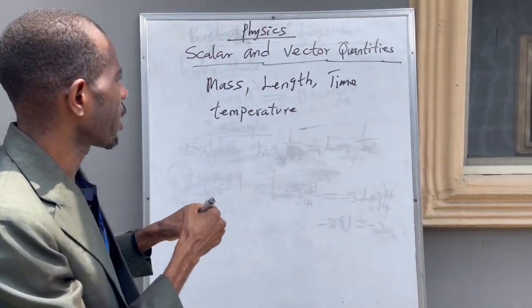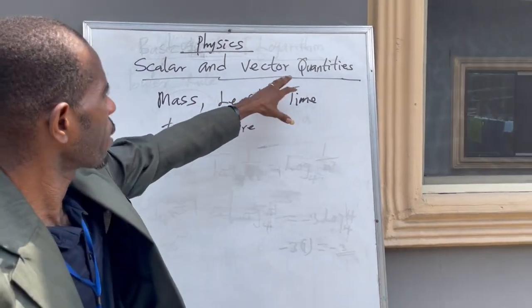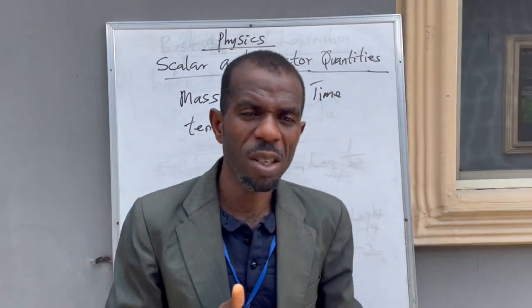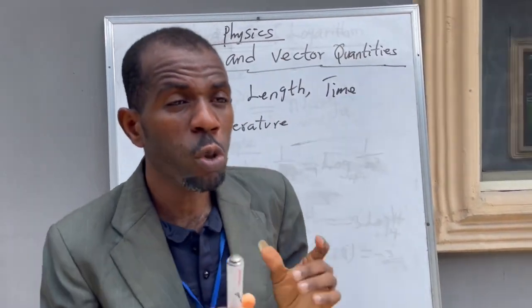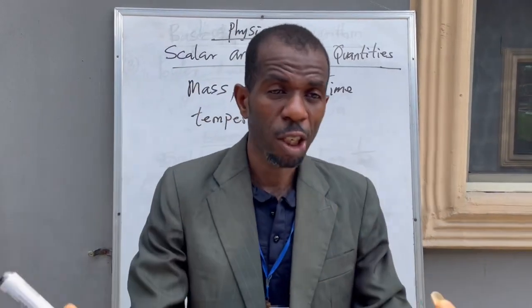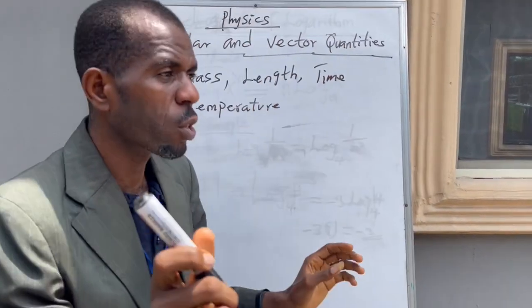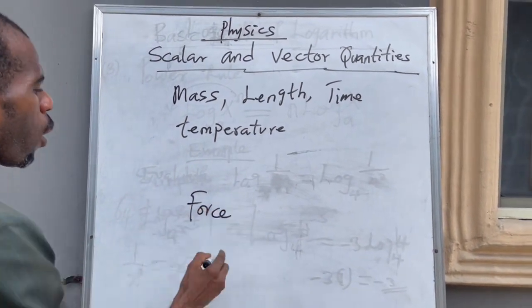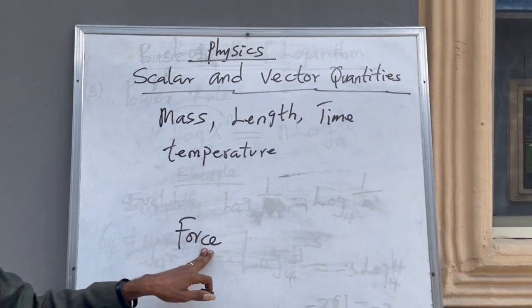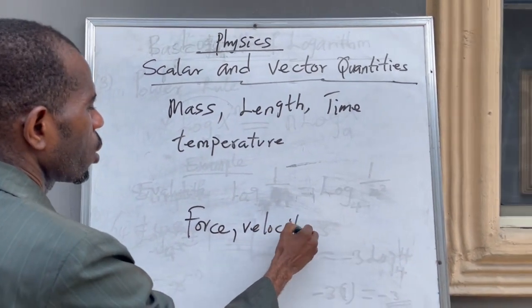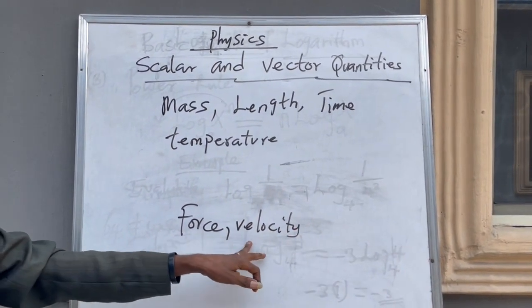Now let us look at vectors, or vector quantities. Vector quantities in physics are those quantities that have both magnitude and direction. An example of such a quantity is force. Then velocity. It has both magnitude and direction.